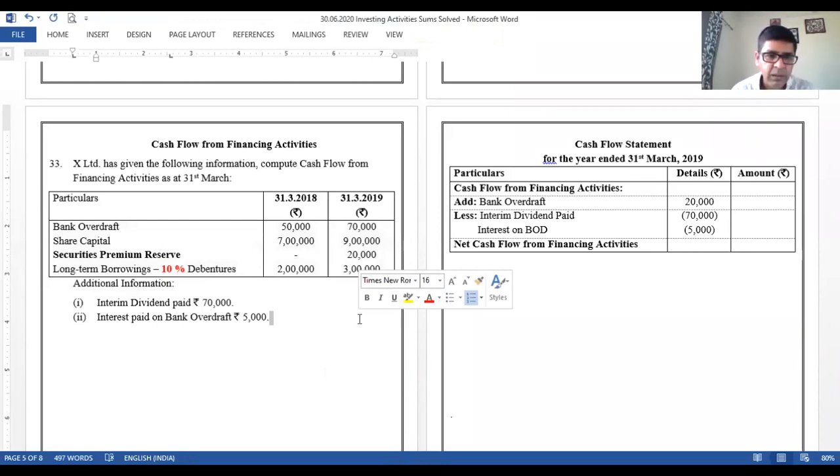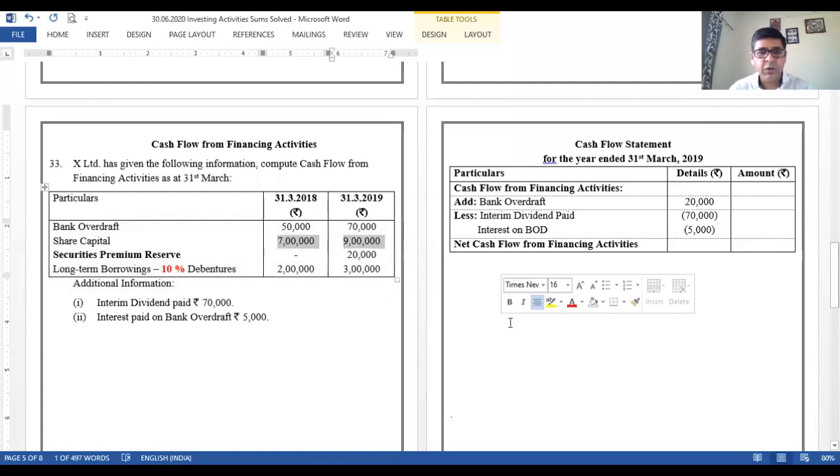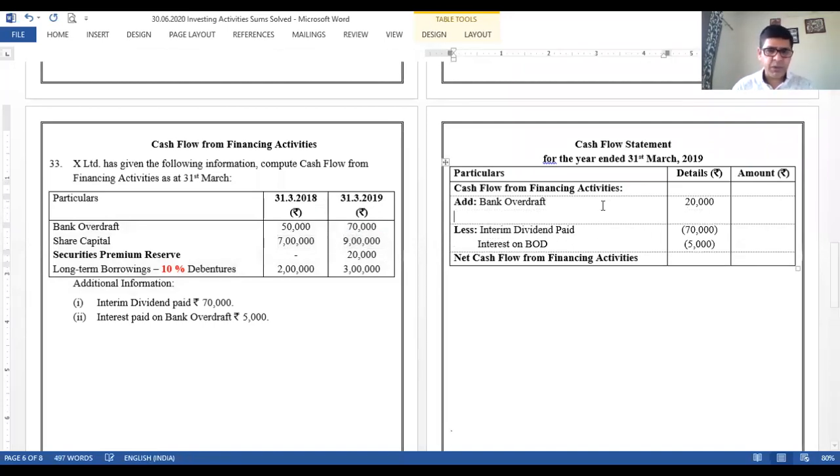We just assume that the premium is on shares right now. Share capital was 7 lakh earlier and now it is 9 lakh, so there is an increase of 2 lakh in share capital. Whenever shares are issued, cash comes in, and it's an inflow. So let us put it over here: issue of share capital.